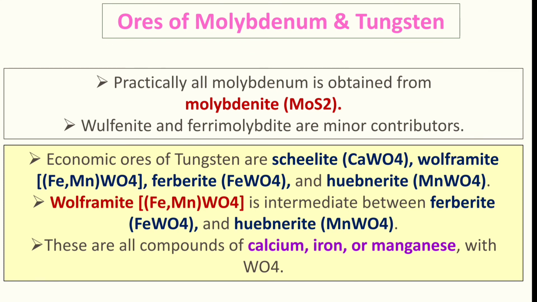So one is the iron variety of tungsten, and another is the manganese variety. So wolframite is the intermediate. Okay, these are all compounds of calcium, iron, manganese with WO4, that we have discussed.